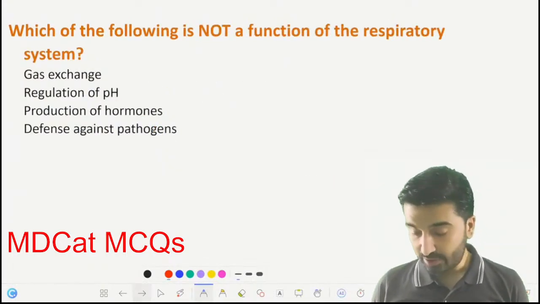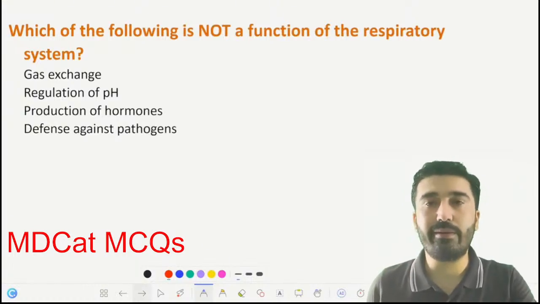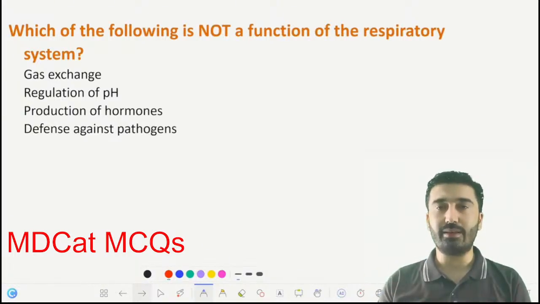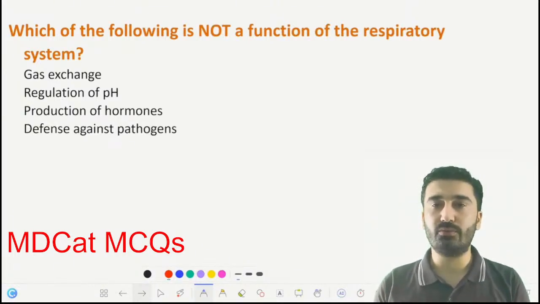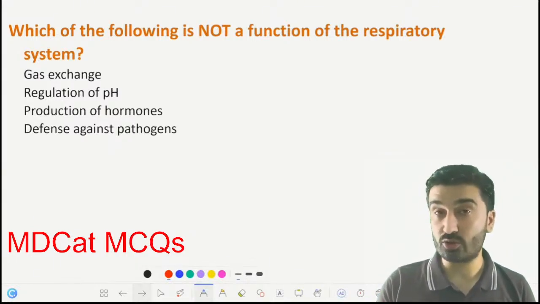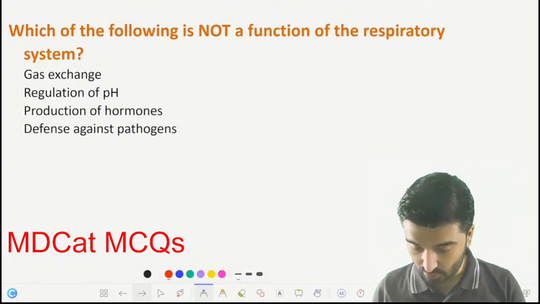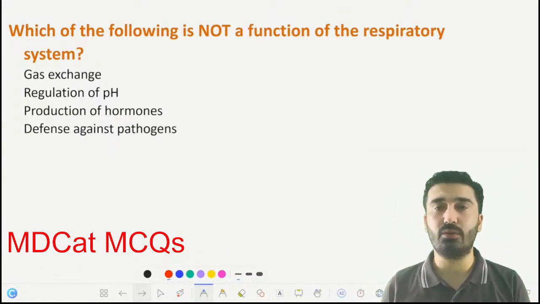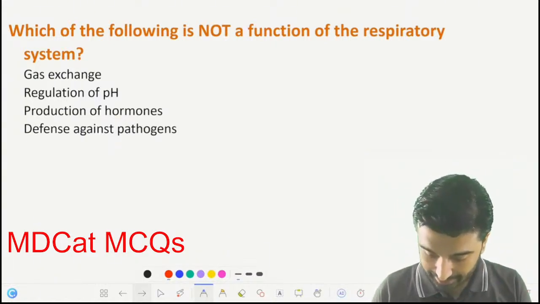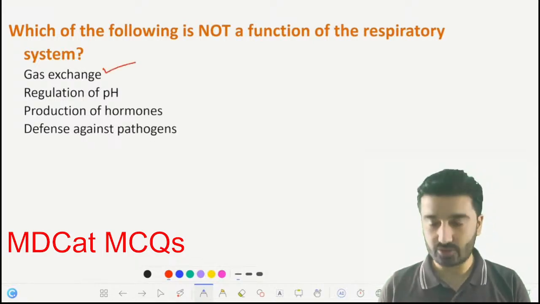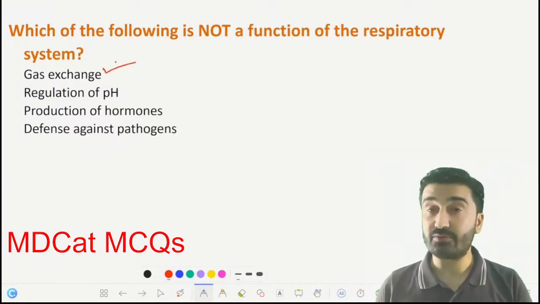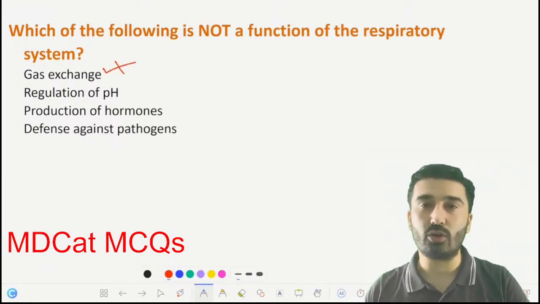Which of the following is not a function of the respiratory system? The respiratory system is the system which basically breaks down food or glucose organic molecules and converts it into ATP in the presence of oxygen. So which is not the function of the respiratory system? Number 1, gas exchange. Again, it is the function of the respiratory system, but it is not the correct option.